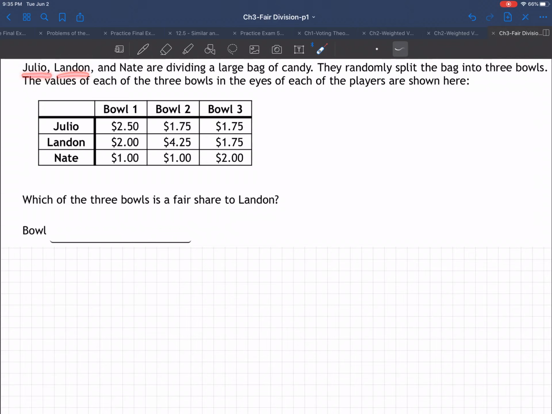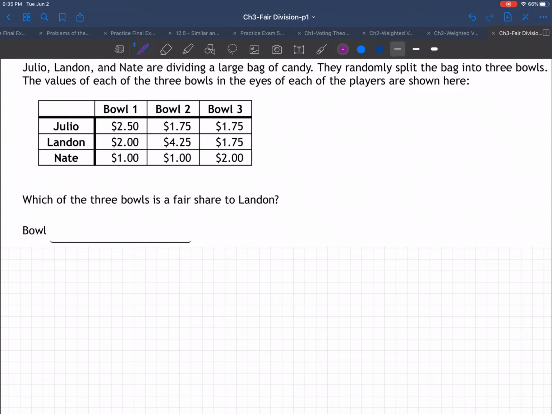Julio, Landon, and Nate are dividing a large bag of candy. They randomly split the bag into 3 bowls. The values of each of the 3 bowls in the eyes of each of the players are shown here. Okay, so there's our table of data. Which of the 3 bowls is a fair share to Landon?